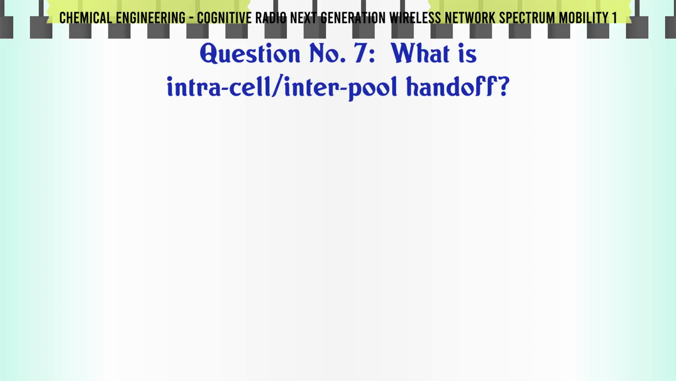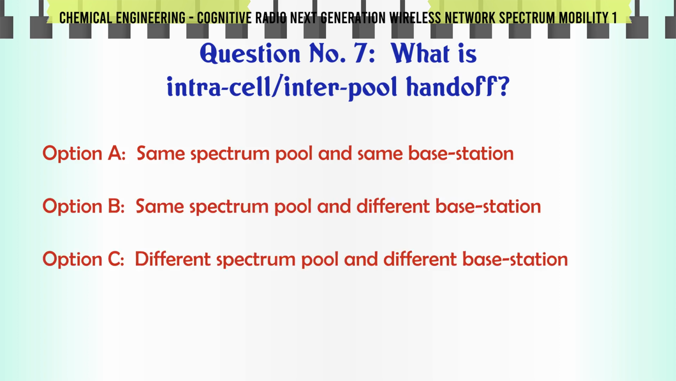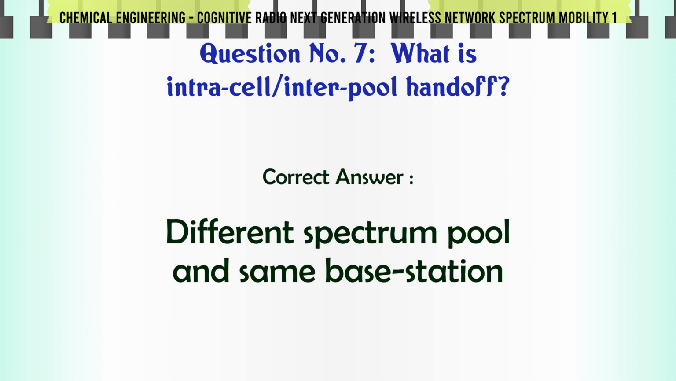What is intra-cell inter-pool handoff? A. Same spectrum pool and same base station. B. Same spectrum pool and different base station. C. Different spectrum pool and different base station. D. Different spectrum pool and same base station. The correct answer is different spectrum pool and same base station.